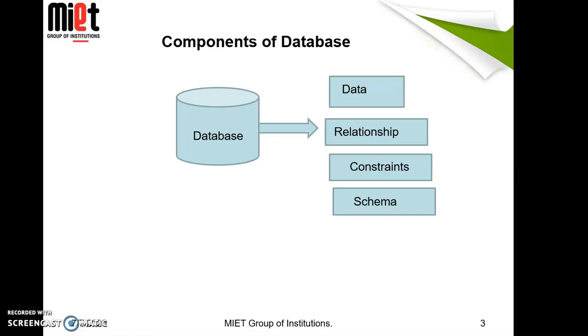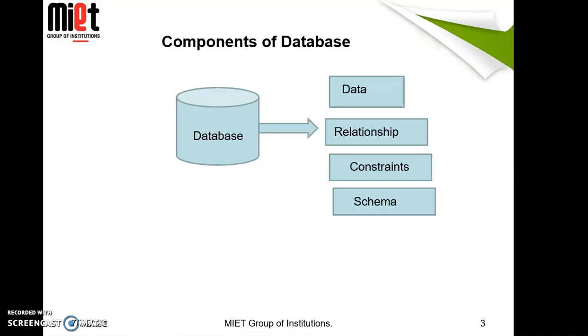Third one is constraint. Constraints are the predicates that define the correct state of data to be stored in the database. Like roll number. The roll number of a student cannot be null or a duplicate value. That is the constraint that is enforced on the roll number.